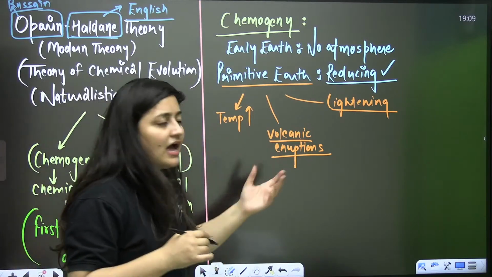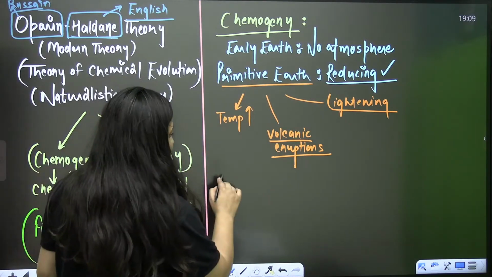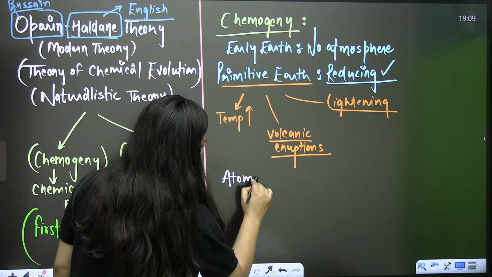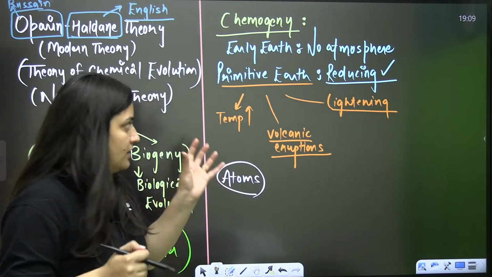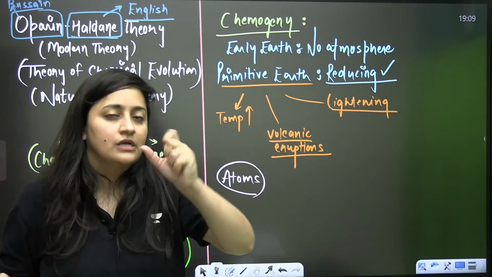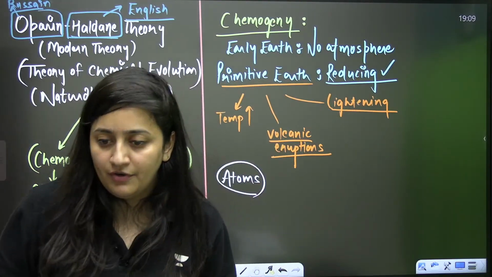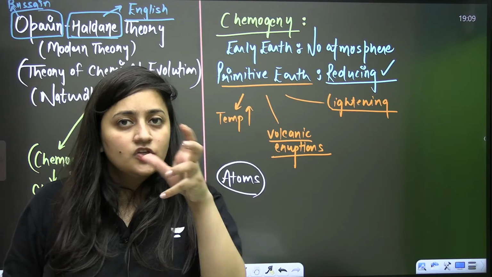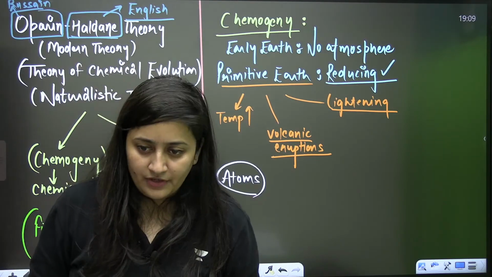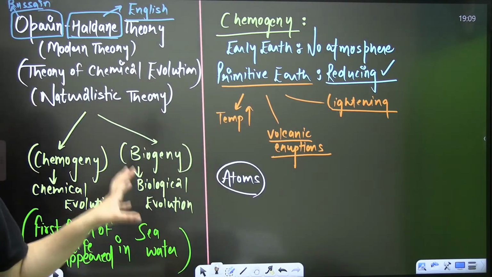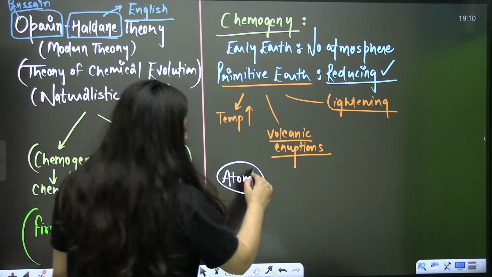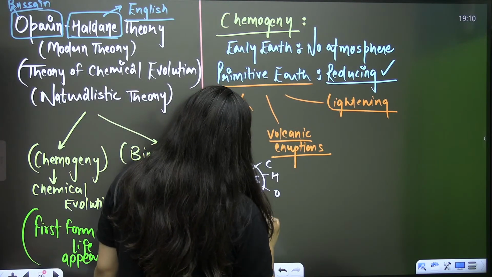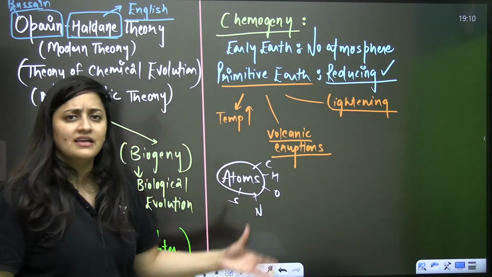So initially at that point of time, atoms were there, like carbon, hydrogen, oxygen, nitrogen. Slowly, because conditions were reducing. Now you know what is the meaning of reduction and oxidation. I hope you are aware of it. So initially free atoms of all those elements were present, like carbon, hydrogen, oxygen, nitrogen, some amount of sulfur, all those things were there.